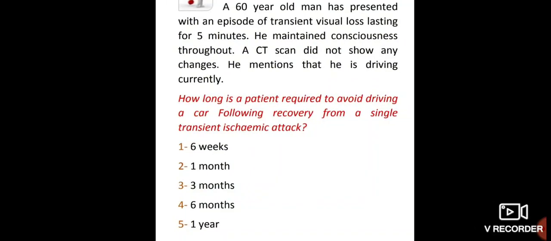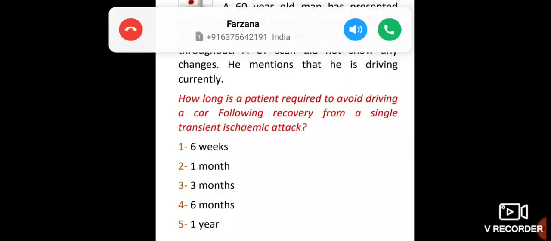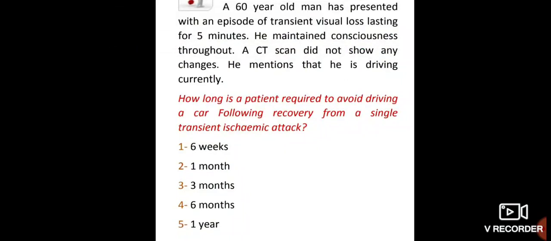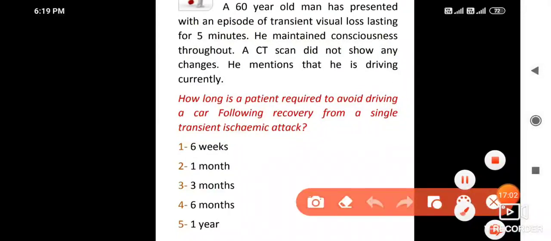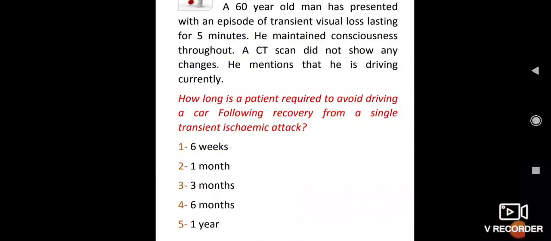A 60-year-old man has presented with an episode of transient visual loss lasting for 5 minutes. He maintained consciousness throughout. A CT scan did not show any changes. He mentions that he is currently driving. For how long is a patient required to avoid driving a car following recovery from a single transient ischemic attack? So the best answer here is 1 month. Okay.